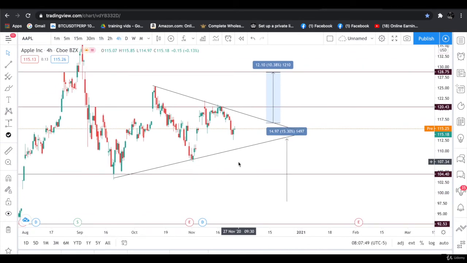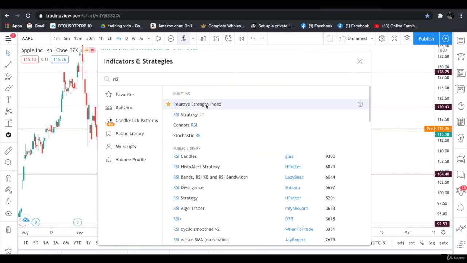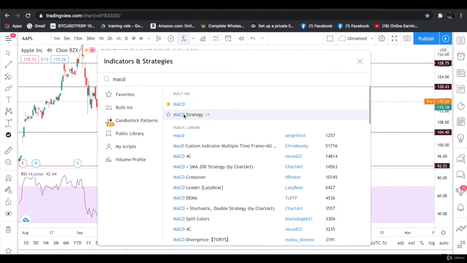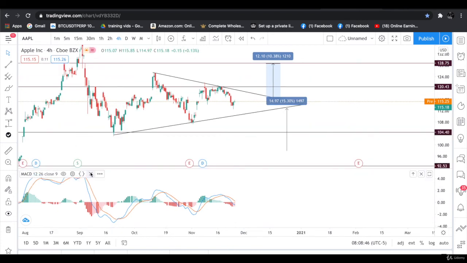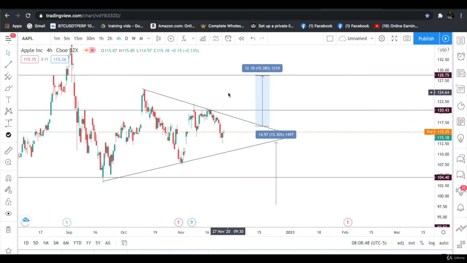For confirmations, we can use the indicators. Let's use the RSI and MACD. This is the RSI and this is the MACD. The RSI currently is not forming any divergence and is not in the oversold territory, and the MACD line has not given us any bullish signal till now. So we have to wait for the breakout. If the RSI shows us a bullish sign and the MACD shows us a bullish sign, and we keep an eye on the triangle, if we see any sign of bullishness towards the upside, we'll take the trade and our take profit is already mentioned over here at the next resistance level.